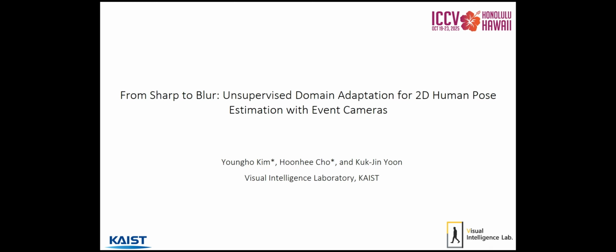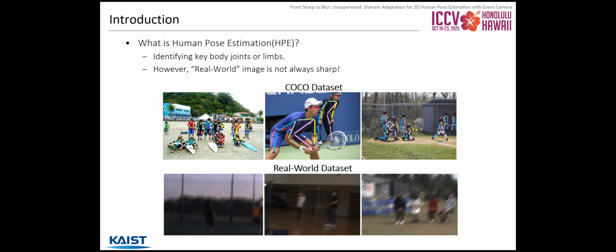In this paper, we present an unsupervised domain adaptation approach that leverages event cameras for estimating human pose under extreme motion blur. Human pose estimation identifies key body joints or limbs essential for applications in rehabilitation, sports analytics. Those applications usually focus on moving human body, which makes motion blur in traditional camera images.